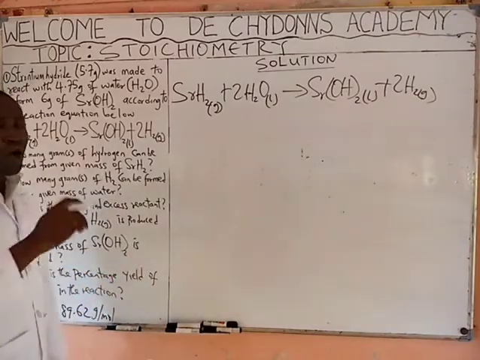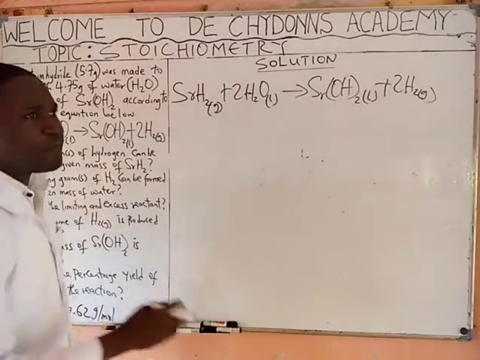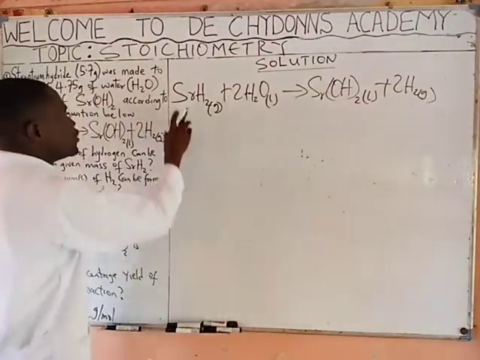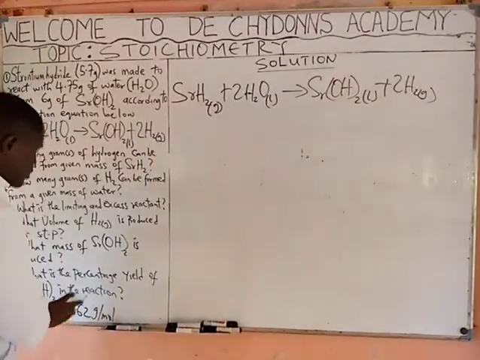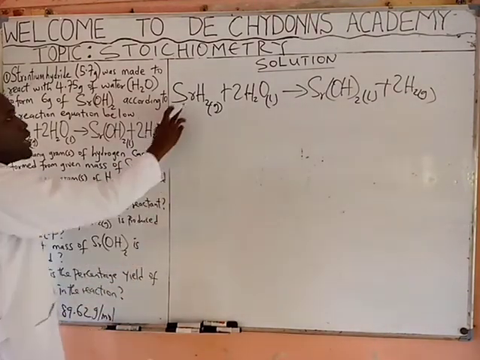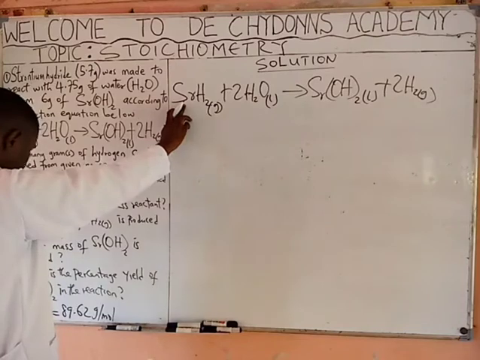Now, you must get your formula mass before you solve this question. What do you mean by formula mass? The atomic mass of strontium is 87.62.